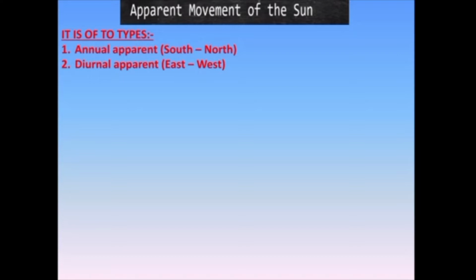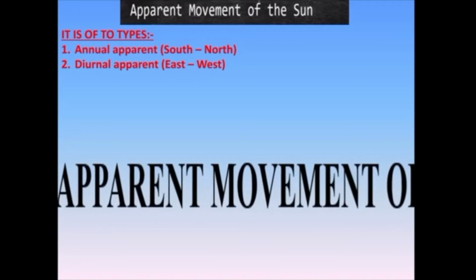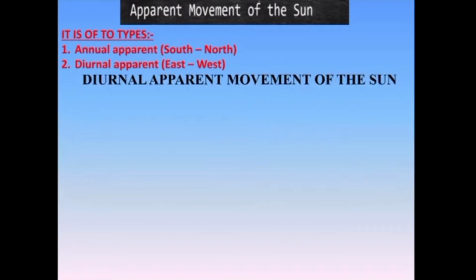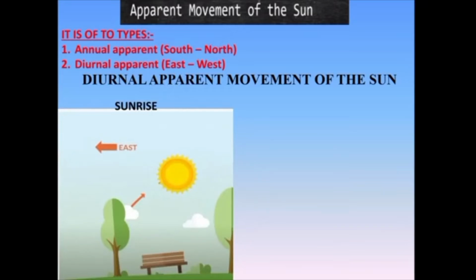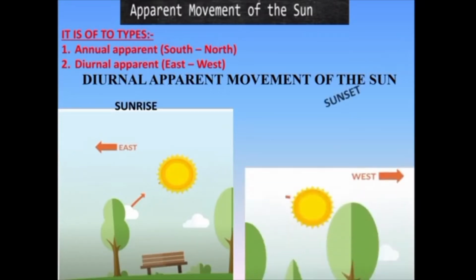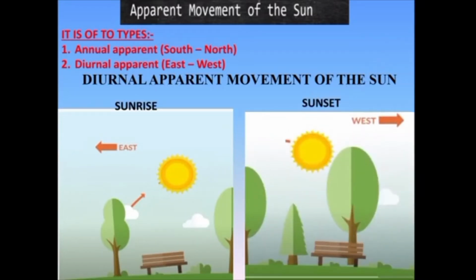The annual apparent movement, which is from south to north, and the diurnal apparent movement, which is from east to west. Now we are going to study the diurnal first because it is very simple, and you see it daily. The diurnal apparent movement of the sun is the sunrise and the sunset, when the sun rises in the east and sets in the west.